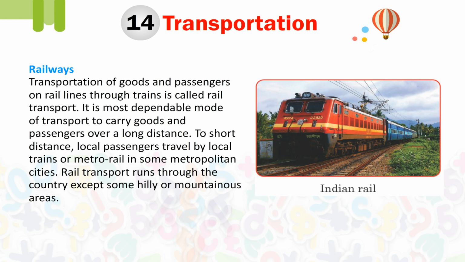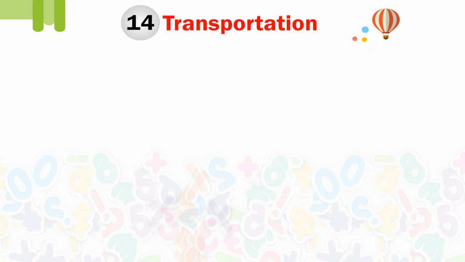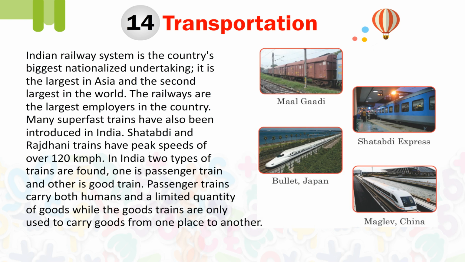Railway. Transportation of goods and passengers on rail lines through trains is called rail transport. It is the most dependable mode of transport to carry goods and passengers over a long distance. For short distances, local passengers travel by local trains or metro rail in some metropolitan cities. Rail transport runs through the country except some hilly or mountainous areas.